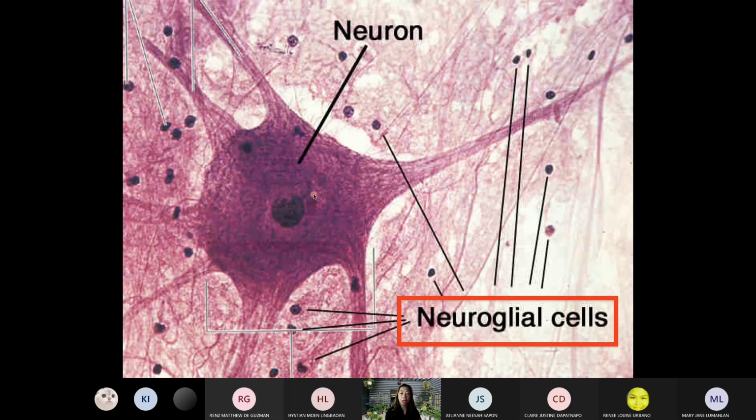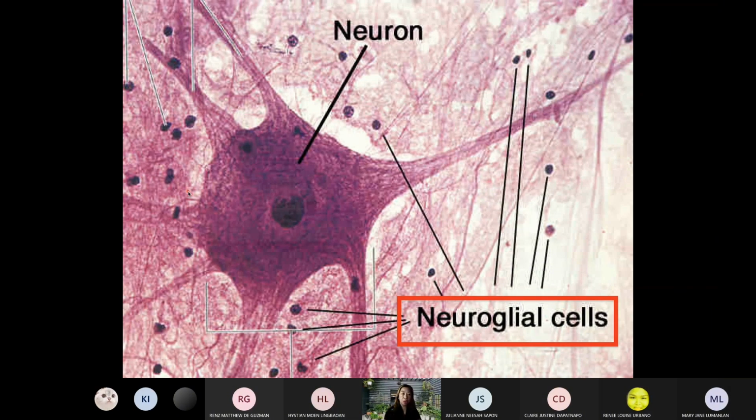And since they are very specialized, they have now lost the ability to divide. So they don't divide anymore. That's why if a person suffers from, for example, brain injury or spinal cord injury, it's really near impossible to recuperate from that particular disease or damage, because neurons cannot regenerate. Whereas the neuroglial cells are a lot smaller, but they outnumber neurons 25 to 1.